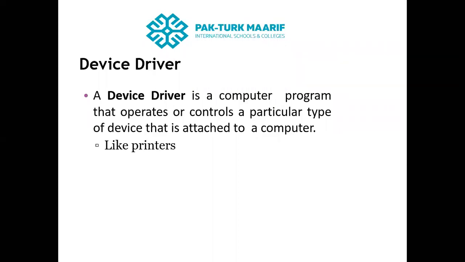So the main types of system software are operating system, device drivers, and utility programs. These are the types of system software. And the types of application software are custom software, which is also called tailored software, and package software.